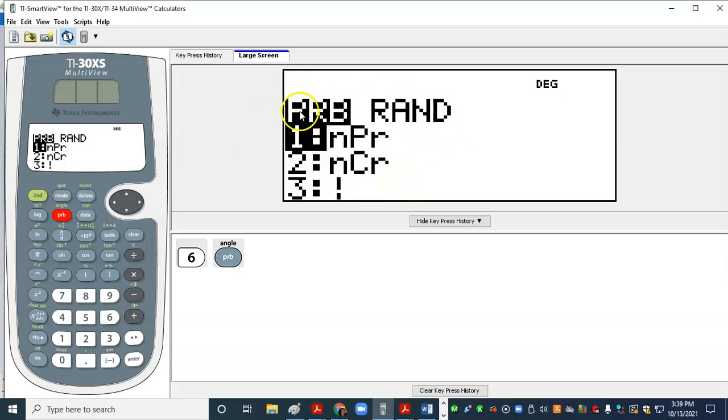And really what I'm concerned with is these choices. First choice is nPr. The second choice is nCr. The third we're not going to use. What was our notation? Our notation was nCr because this is a combination. Now, how do I select that? Right now it's defaulting to the first selection. So I'm just going to go to number 2. And I'm just going to hit the number 2 on the calculator.